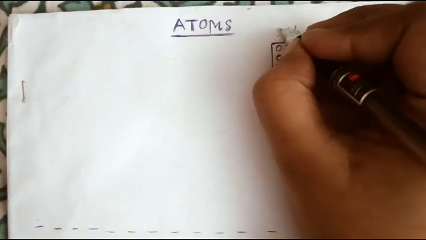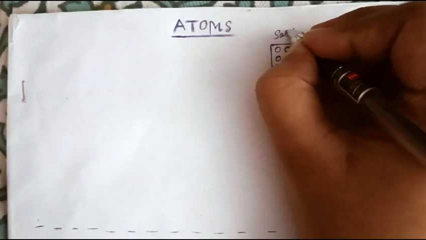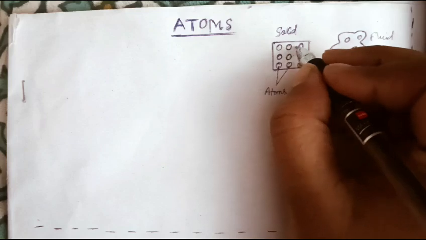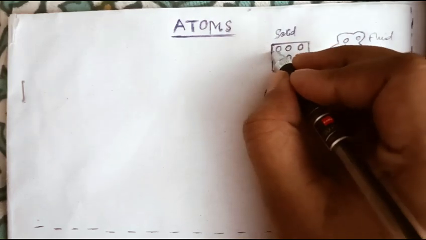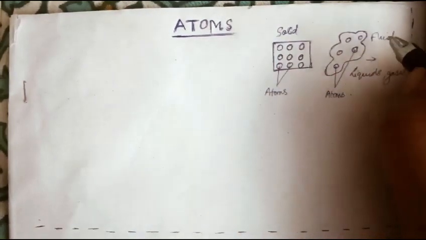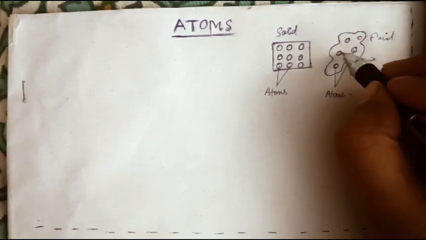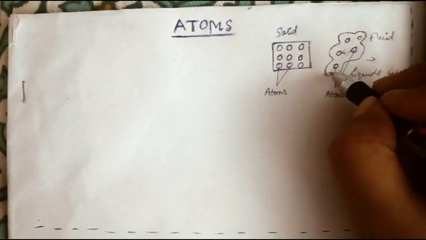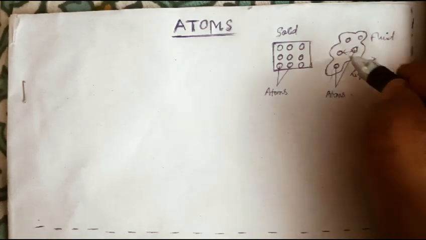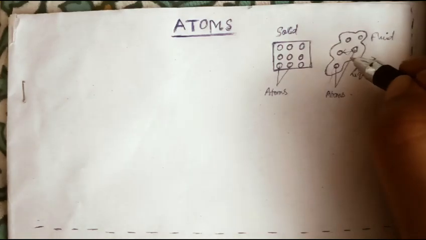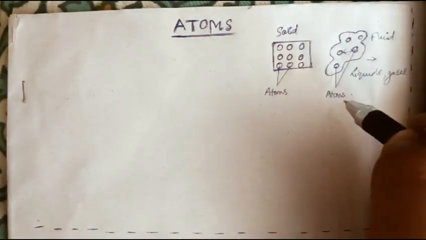In case of solids, the atoms are closely packed. Okay, they are very closely packed, as you can see, and they are interacting with one another. Okay, in case of fluids, the atoms are, you can see, quite apart from each other. They are distant. And as the fluid is moving, the atoms are also moving. So this is about atoms.